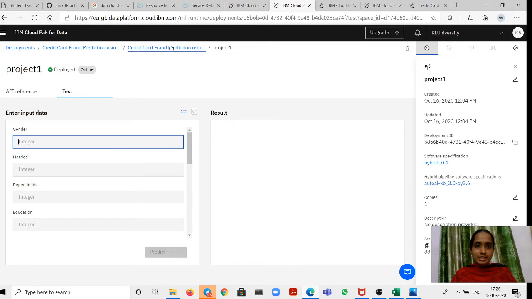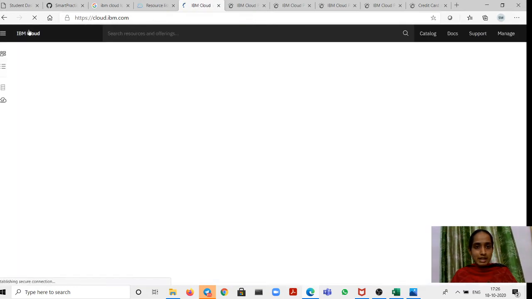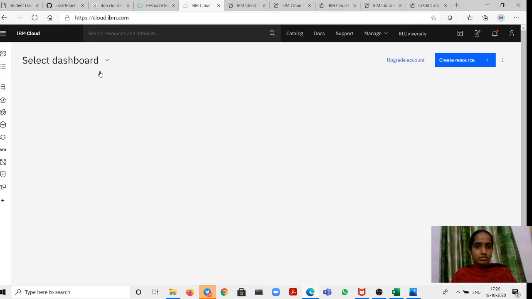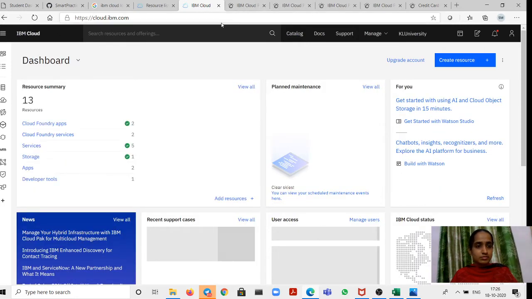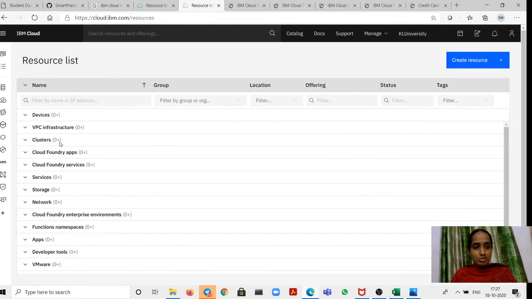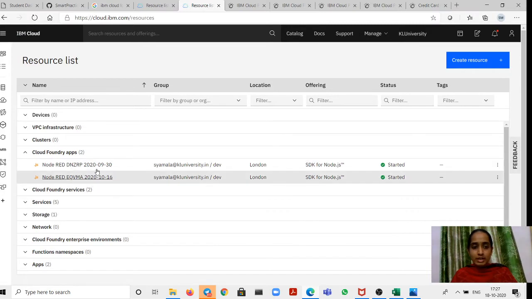Next, after testing the module, you need to create a user interface, right? In order to create the user interface, go to the starting page, that is, go to dashboard. Under this dashboard you can see a resource called Cloud Foundry Apps. Click on that. I had 2 Node-RED apps already created here. So let me use this Node-RED to create the user interface. Click on the Node-RED.